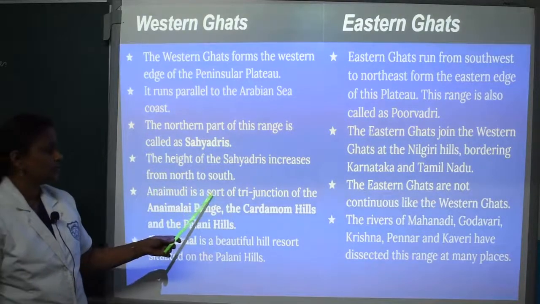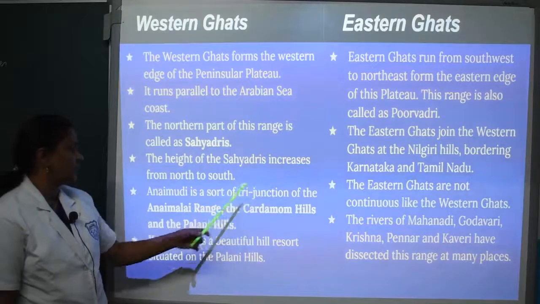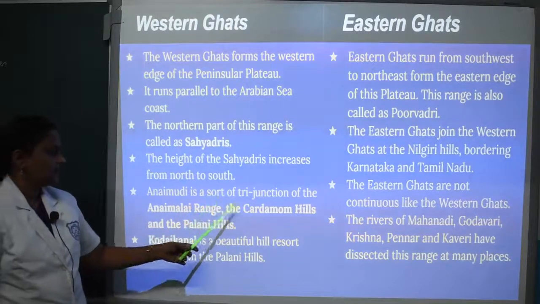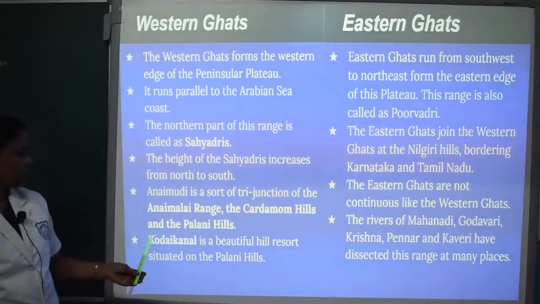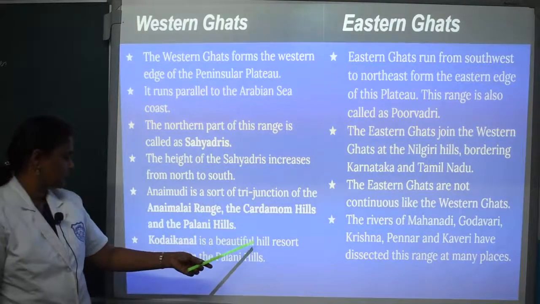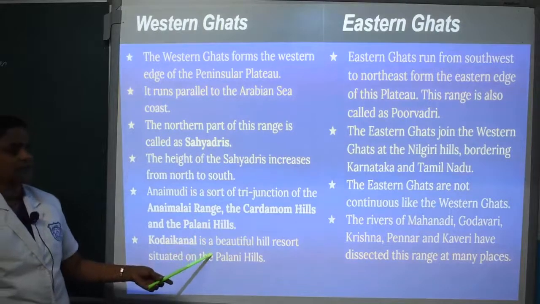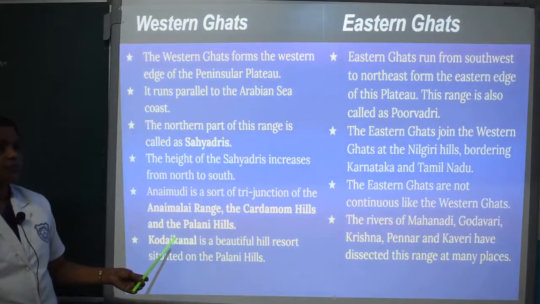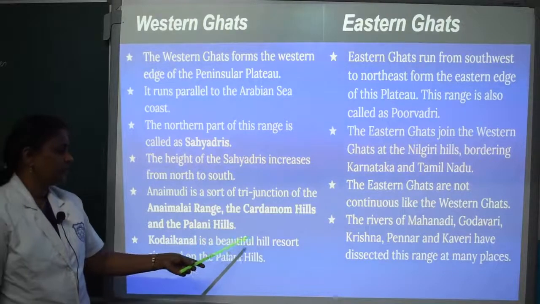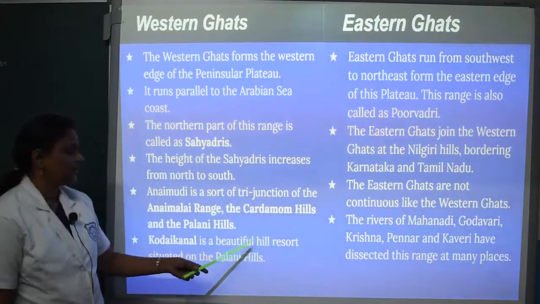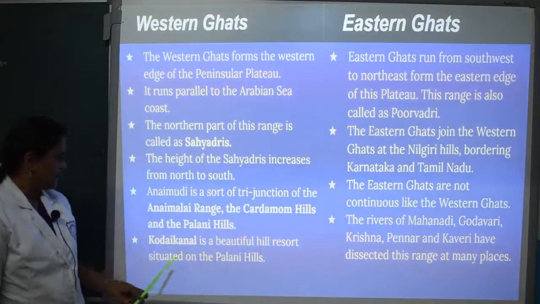Kodaikanal is a beautiful hill resort and tourist center situated on